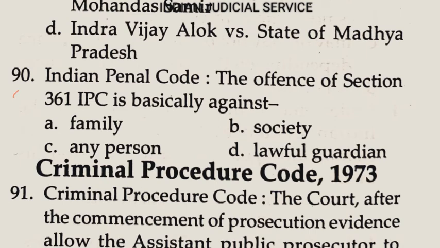Now question number 90. The offense of Section 361 is basically against whom? Section 361 is related to kidnapping from lawful guardianship. So the answer is option D, a lawful guardian.